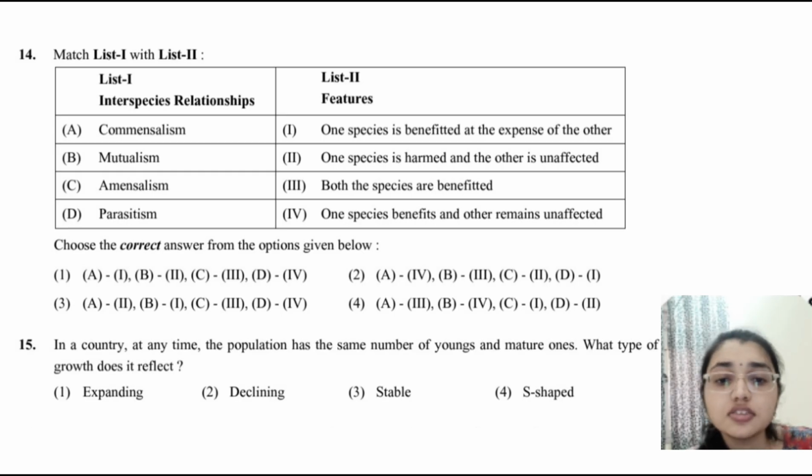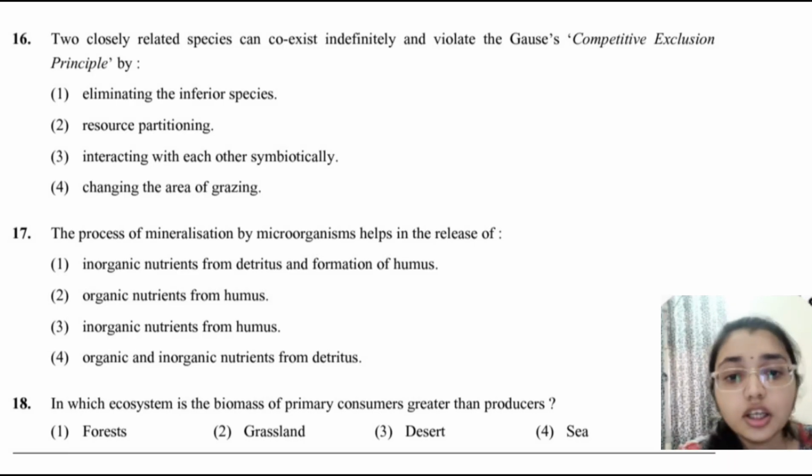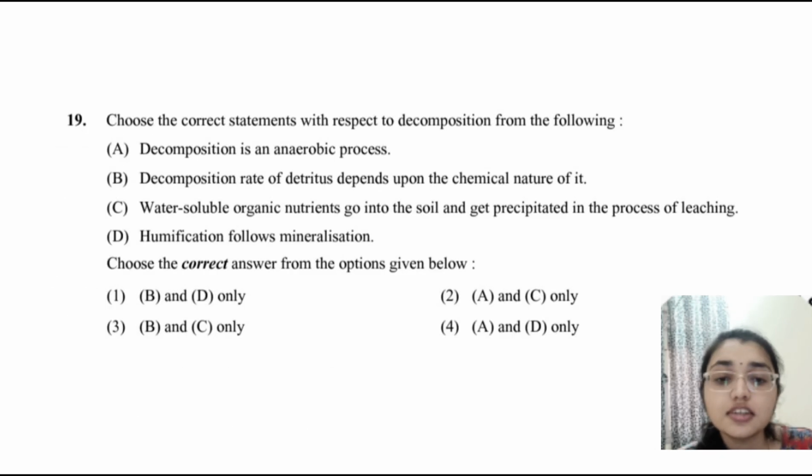Then question 16 is, how closely related species can coexist by avoiding competitive exclusion, that is by resource partitioning. Then mineralization by microorganisms helps in releasing what? Option 1 is correct, that is inorganic nutrients from the detritus and formation of humus. In which ecosystem is the biomass of the primary consumer greater than the producer, that is C, the fourth option. Oceanic ecosystems often show the inverted pyramid of biomass.